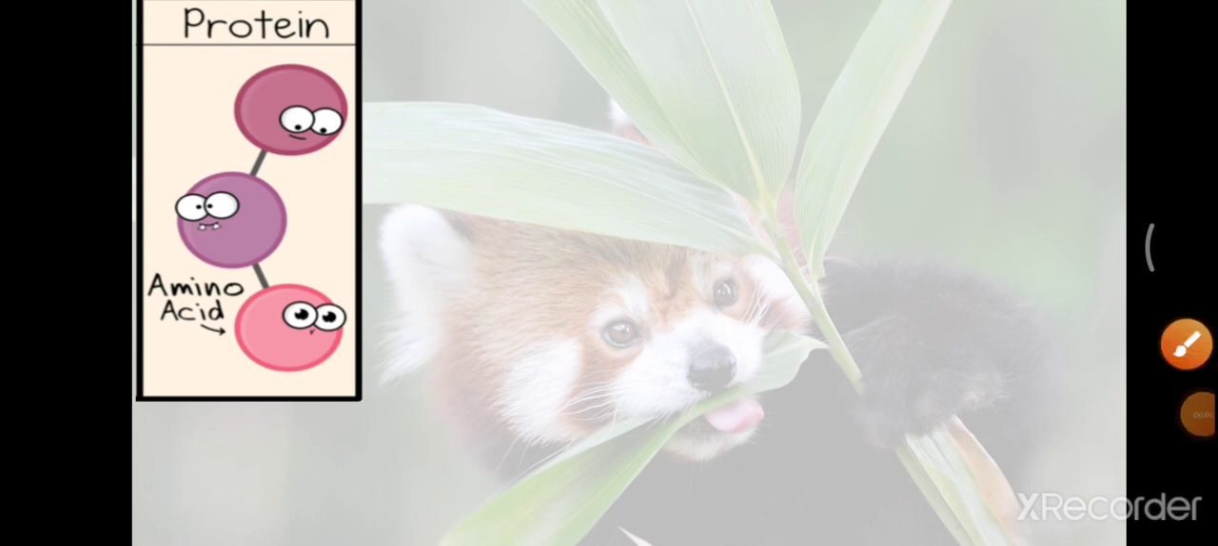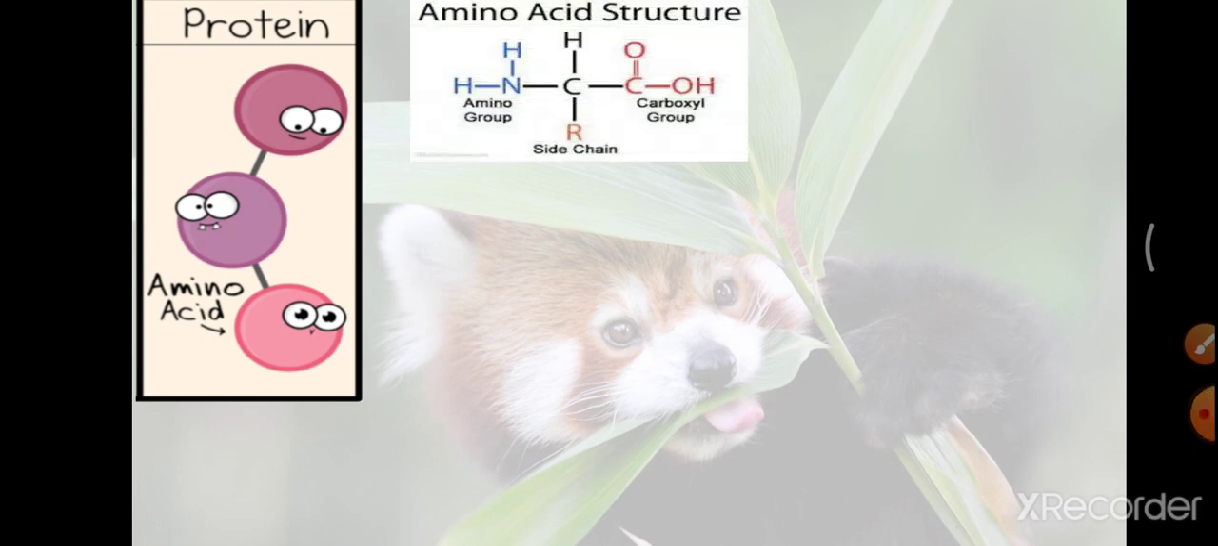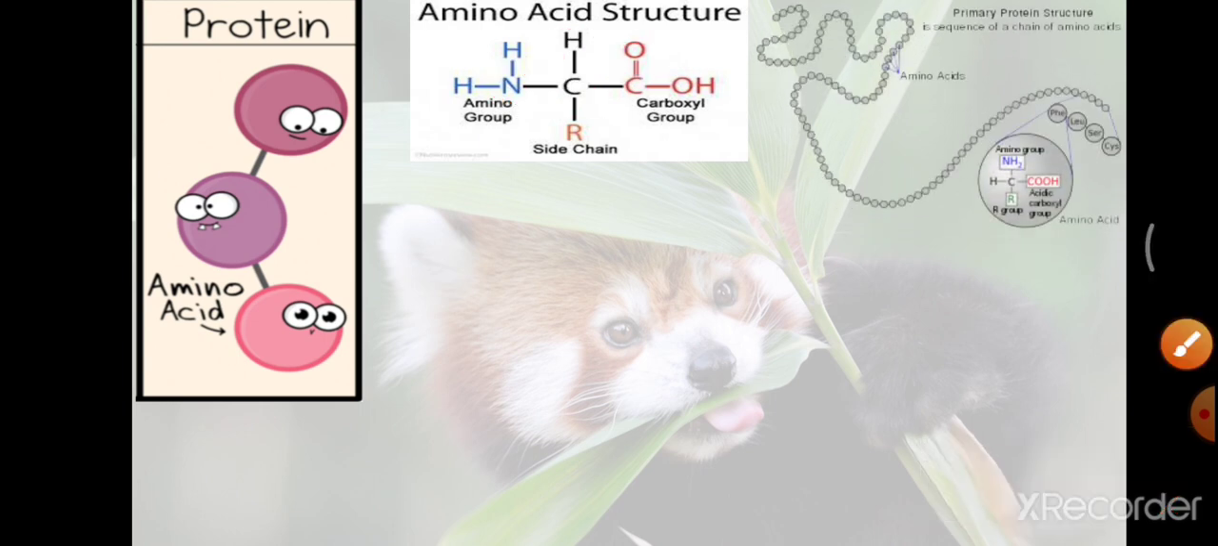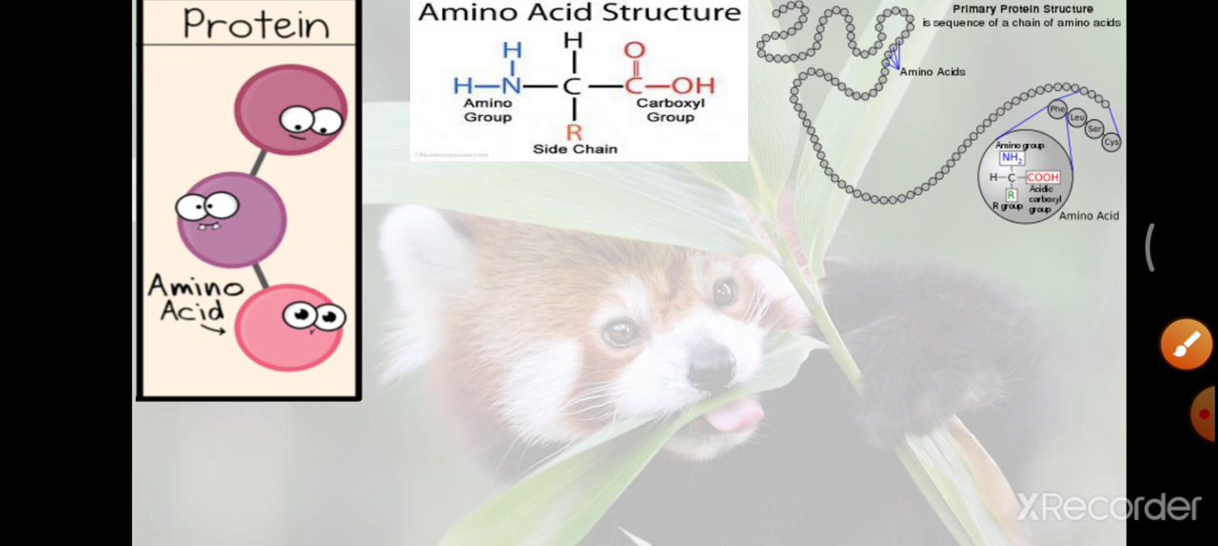Next is the protein molecule. This protein molecule is made up of monomers called amino acids. This is the structure of an amino acid molecule, and it is made up of nitrogen, carbon, hydrogen and oxygen. So these are the elements which are found in amino acids. This diagram shows how many amino acids join together and form the protein molecule.